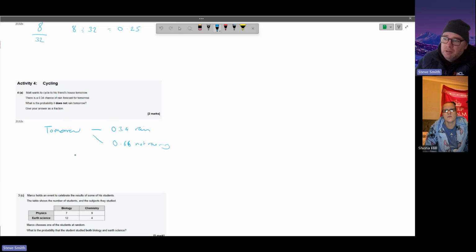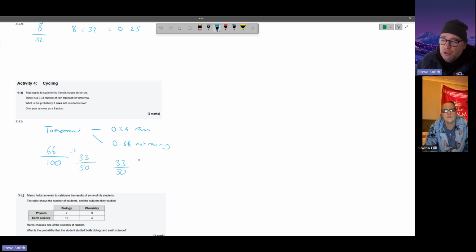Give your answer as a fraction. Well, 66 over 100 is my starter fraction, because that's 66%. Can I make that smaller? Absolutely. I can shrink it. I can go divide them both by 2. 33 out of 50. So I divided both by 2. Going smaller than that, I'm thinking, well, that goes by 3. No, that doesn't, because that'd be 51. So it doesn't go by 3. It doesn't go by 2. 11. No. So that's as small as it gets. We can't shrink it anymore. So as a fraction, we've got 33 over 50.